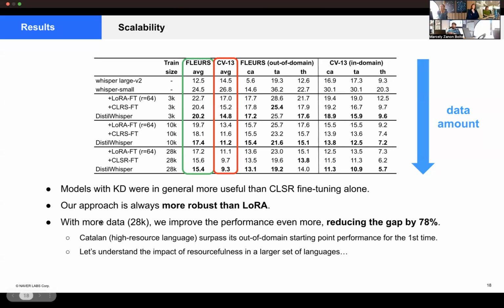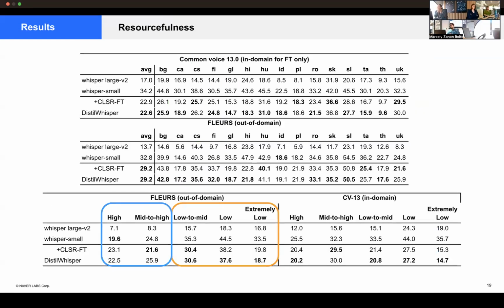And also we show that with more data, we can improve the performance even more, reducing the performance gap by 28%. With an interesting phenomenon here: it is the first time, with 28K, that Catalan surpassed its starting point on out-of-domain performance. And this is interesting because Catalan is a high resource language, so it shows that eventually there is a relevance to the amount of training data. Because of that, we conducted another study related to resourcefulness.